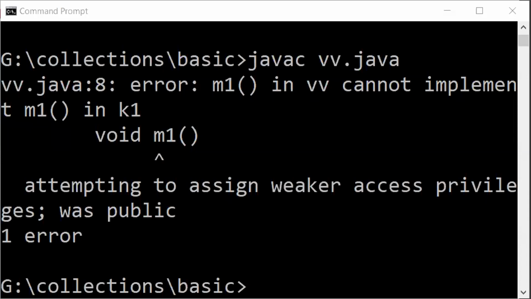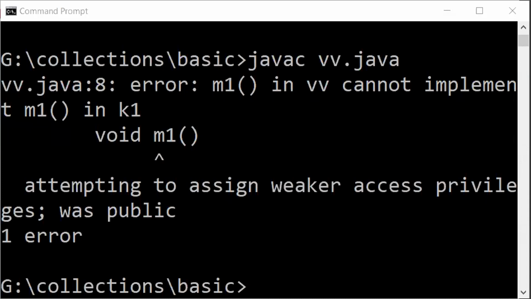Whenever the child classes are trying to provide the implementation for its interface, at least you retain the access specifier, whatever is provided inside the interface. Don't try to reduce the scope of the access specifier. Here, I am getting this error because I am trying to reduce the scope of the access specifier from public to default, which is not allowed. That's the reason I'm getting this particular error.